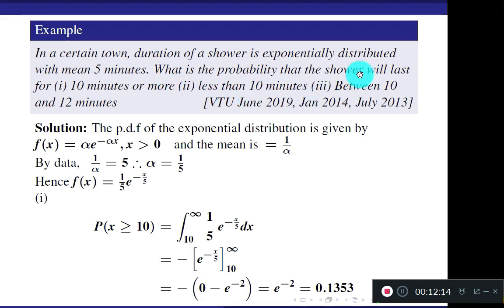What is the second question? Probability that the shower will last for less than 10 minutes. So I think you can easily write the notation. Less than 10 minutes means x is less than 10. Between 10 and 12 minutes means x is more than 10 and less than 12. So I am working out these two questions now. I will go to the next slide.